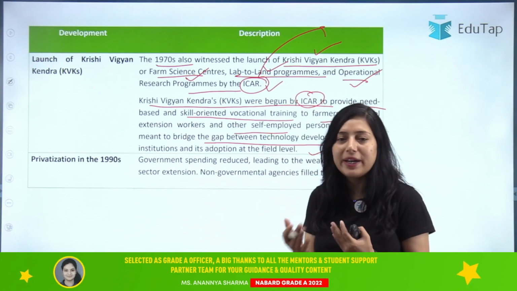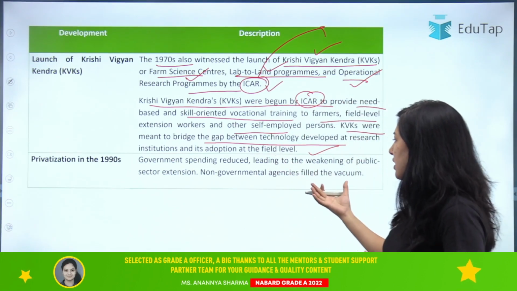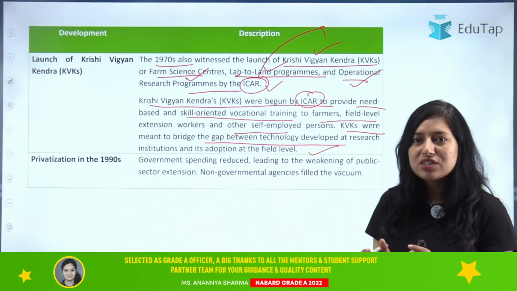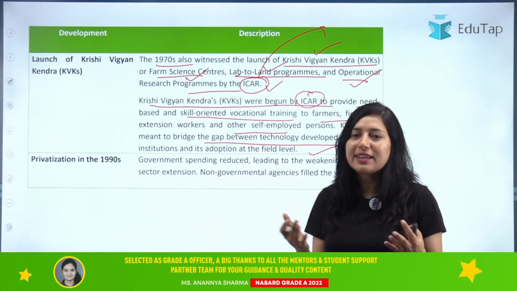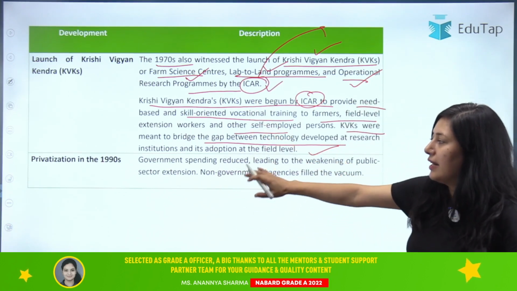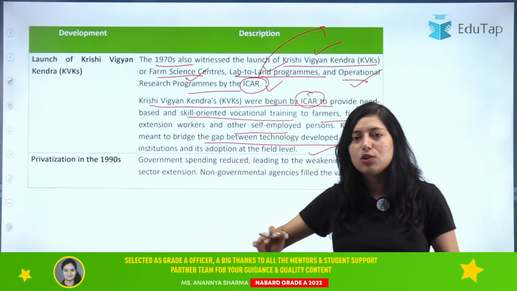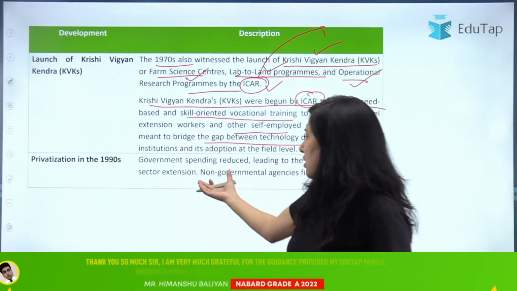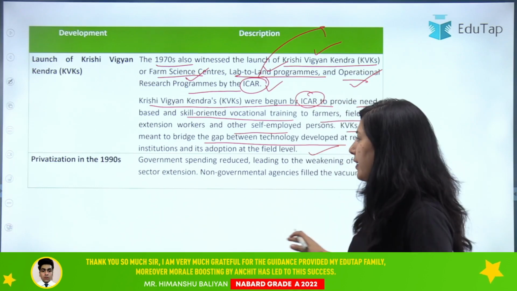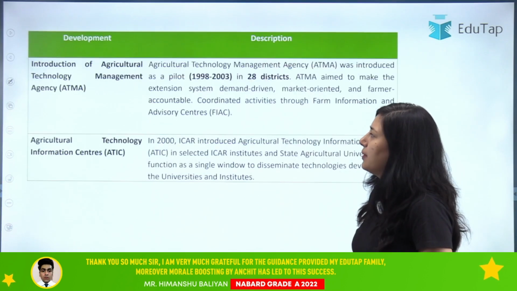Government reduced spending on extension education, which weakens the extension sector. But then private organizations came into play and they started filling the gap. So after the 1990s, private sectors also started coming up, and they started filling the gap as the government was reducing the spending. So then what happened next?